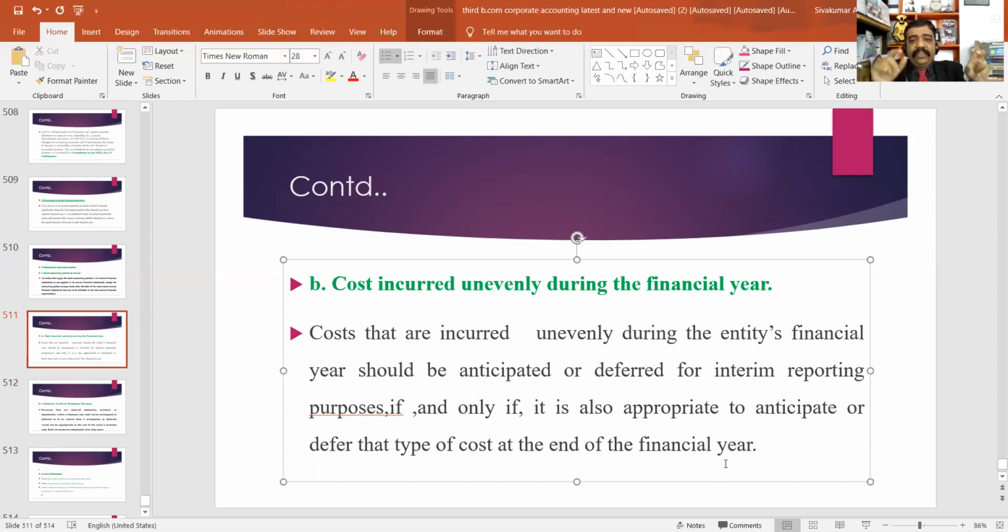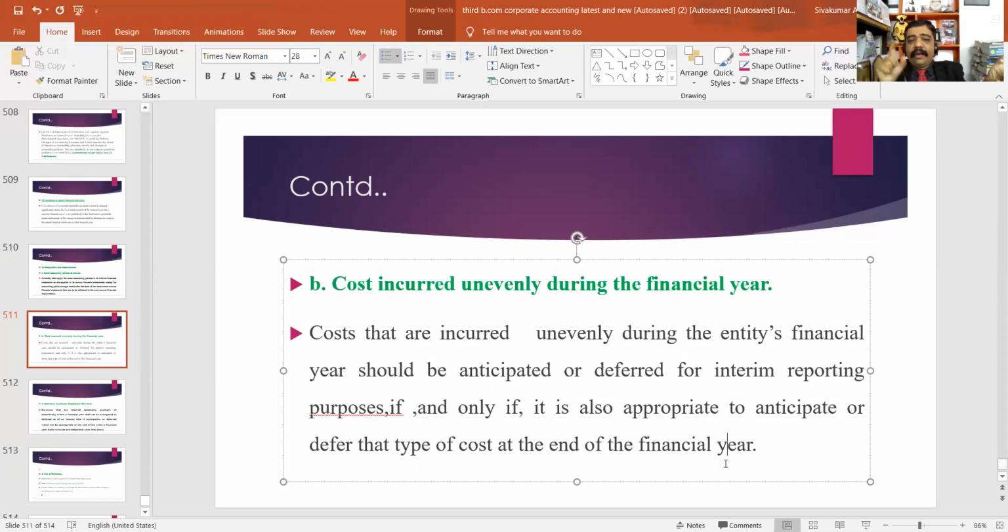Okay. Then this is the most important point. How can you report cost in the interim financial report? Costs that are incurred unevenly during the entity's financial year should be anticipated or deferred for interim reporting purposes if and only if it is also appropriate to anticipate or defer that type of cost at the end of the financial year.